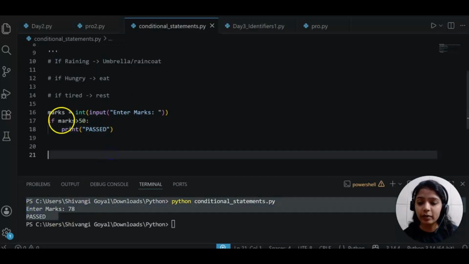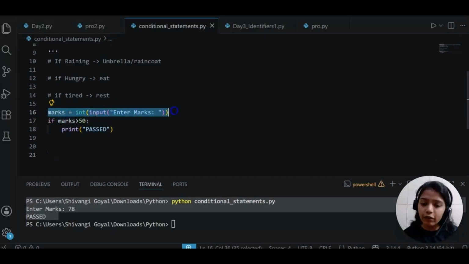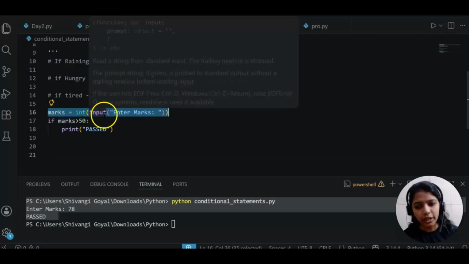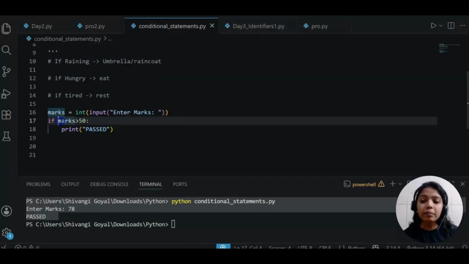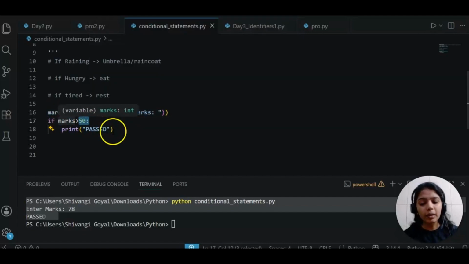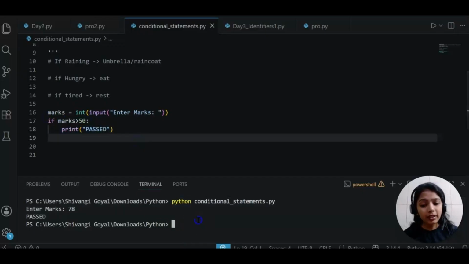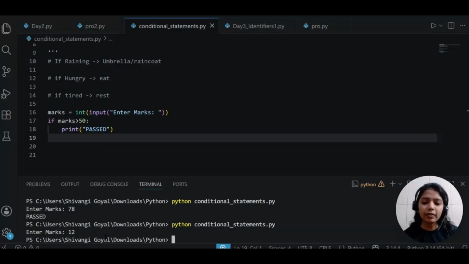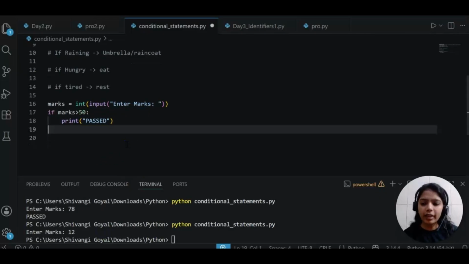What did you understand? I am taking a number from the user, then I'm converting it into int. If the marks entered by the user are greater than 50, the person is passed. Let's run it again. What if the marks are less than 50? Then nothing happened. We have to take care of that as well.